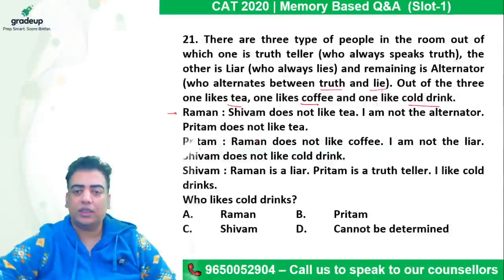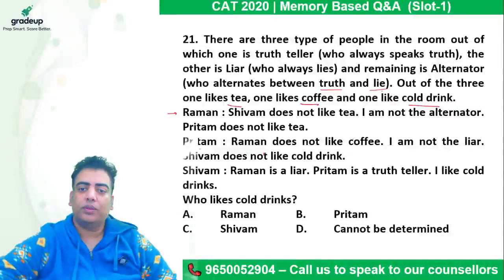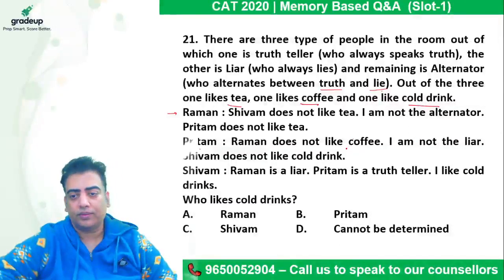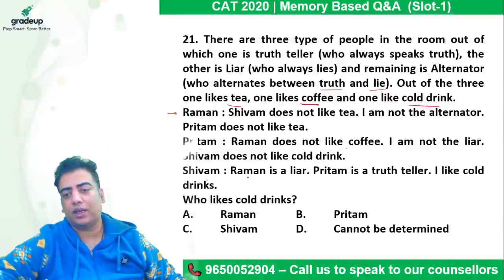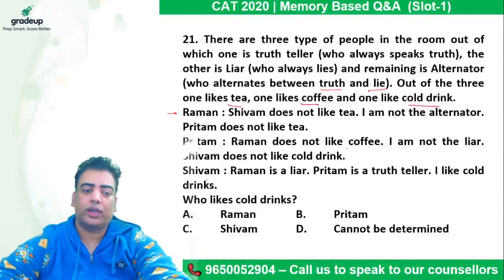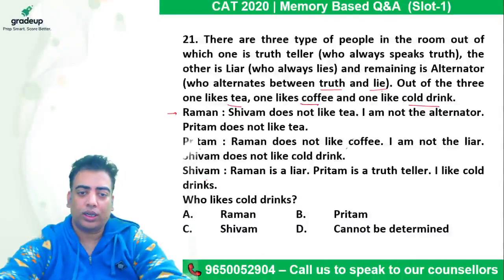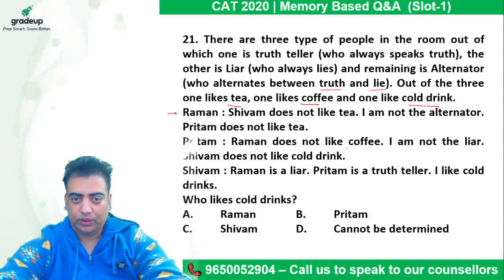Then Preetham says: Raman does not like coffee. I am not the liar. Shivam does not like cold drink. Then Shivam says: Raman is a liar. Preetham is a truth teller. I like cold drinks. In order to solve questions based on truth, lie, and alternator, we just need to focus on